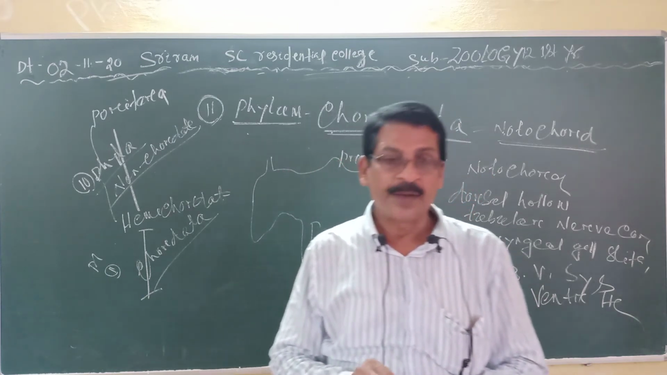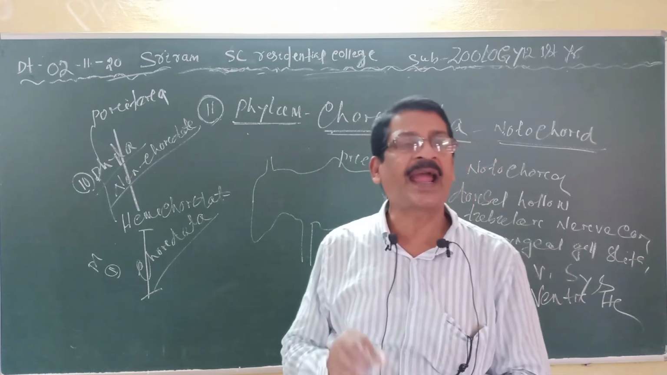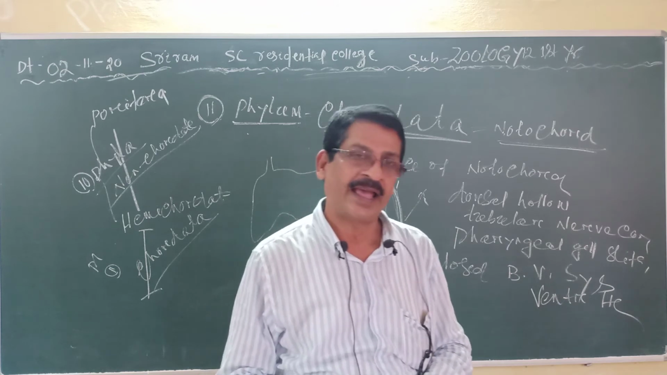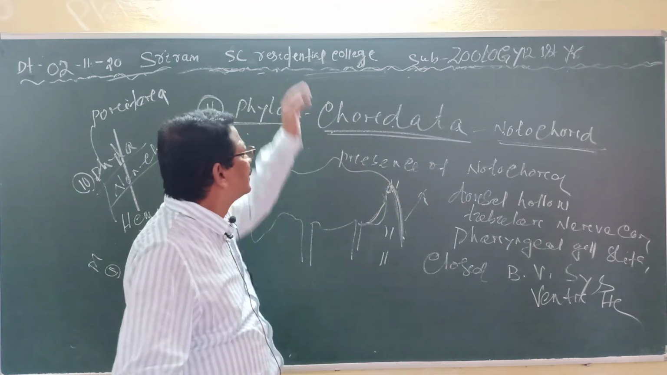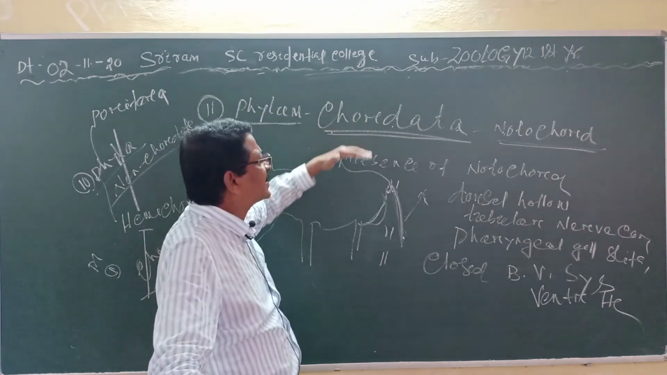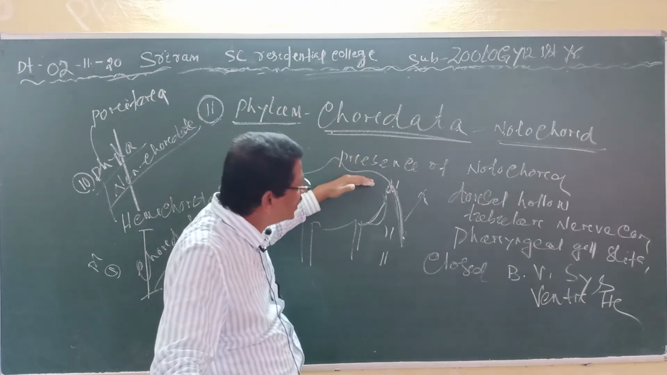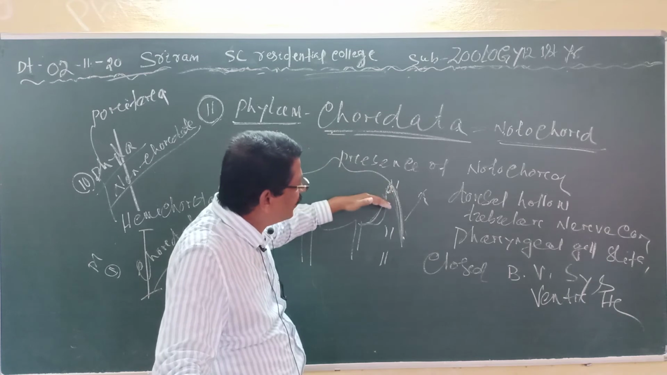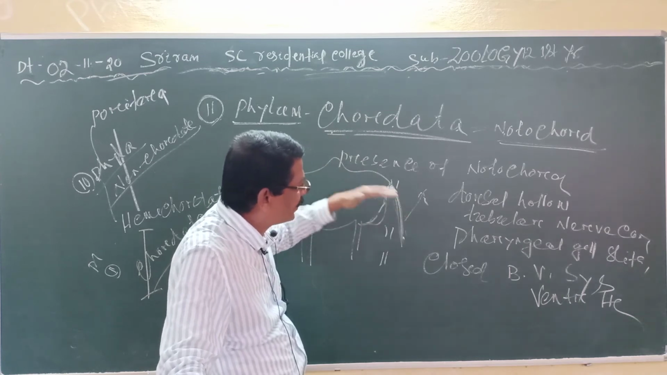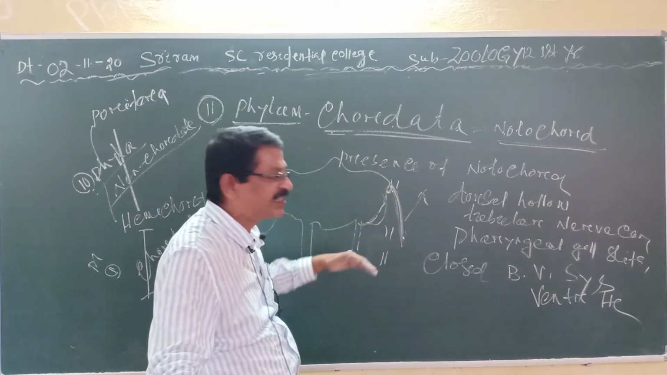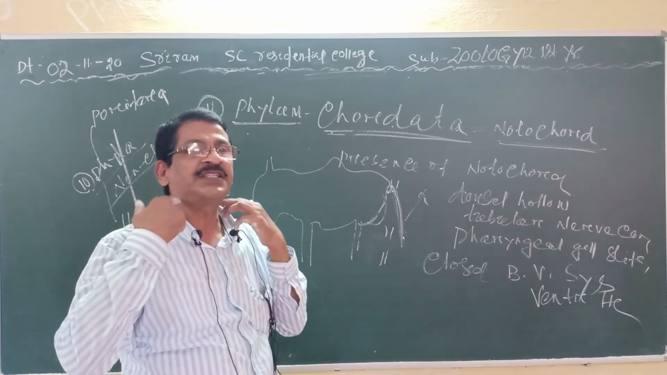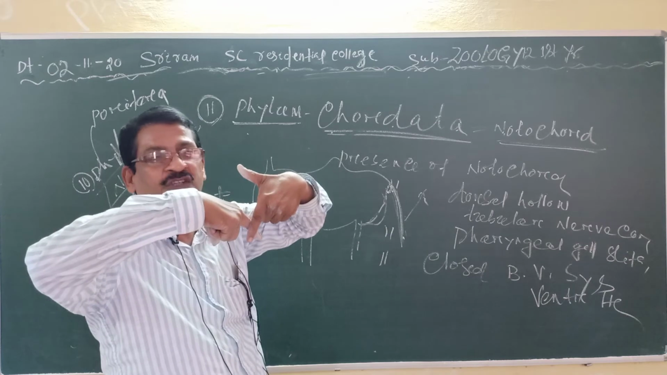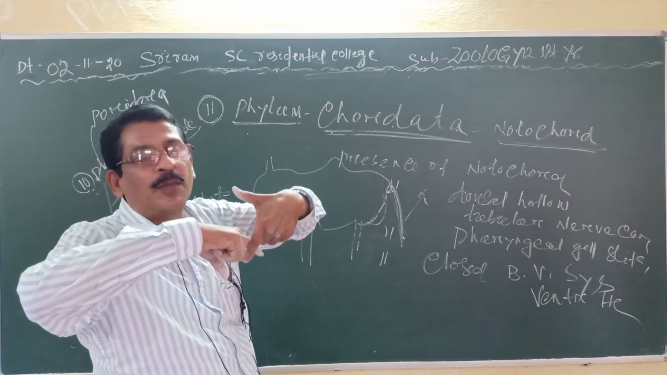Then they are bilateral, triploblastic and true coelomate animals. Clear? So these are the basic characteristics of the chordates: the presence of notochord in their life cycle, the presence of dorsal hollow tubular nerve cord, the presence of pharyngeal gill slits. Pharynx is a common chamber of the alimentary canal through which both air and food pass. It is called the common chamber, pharynx.